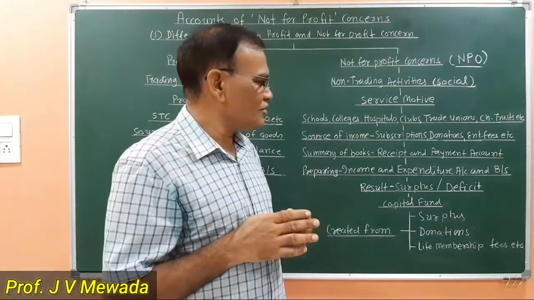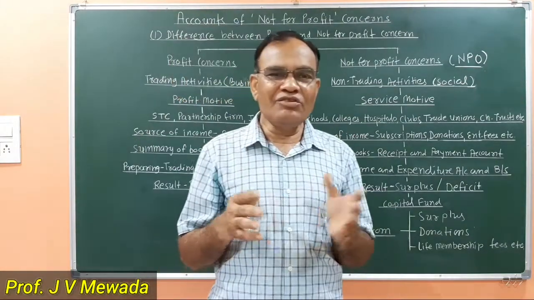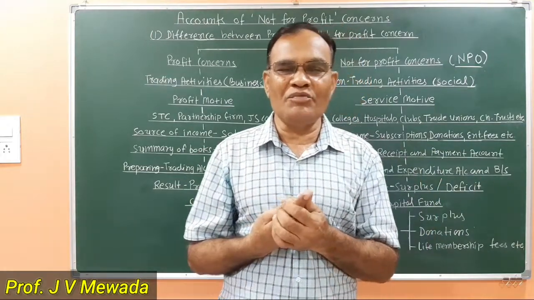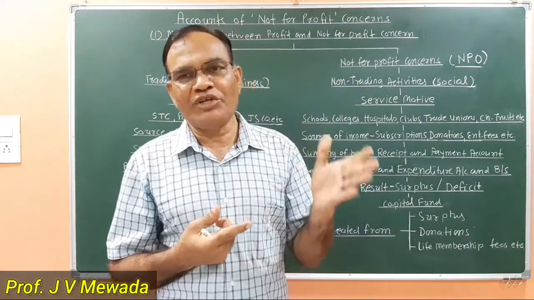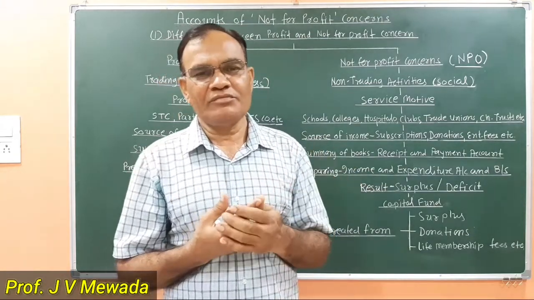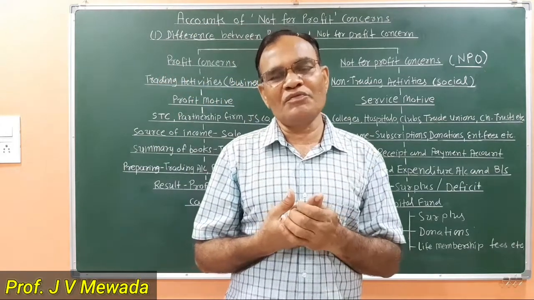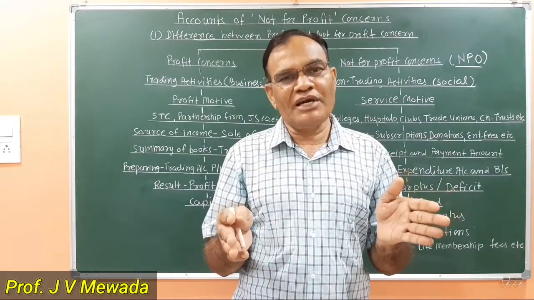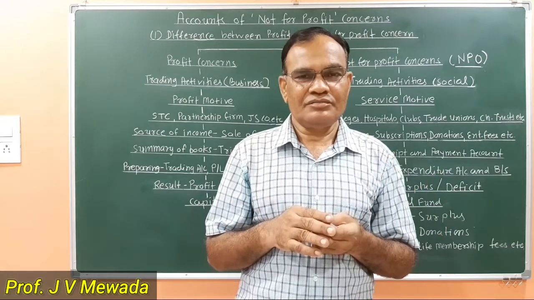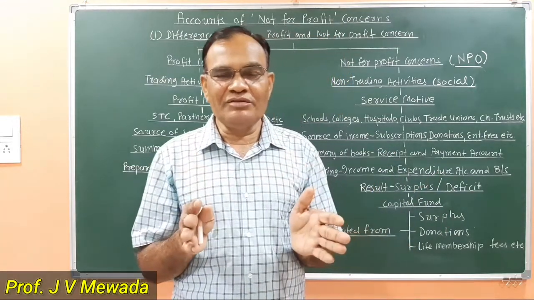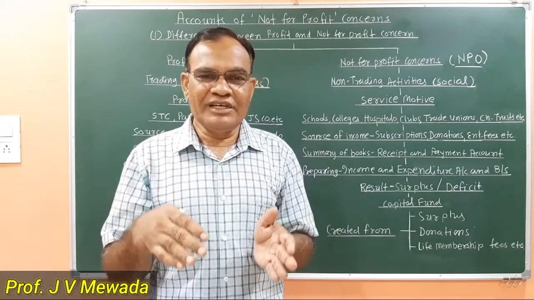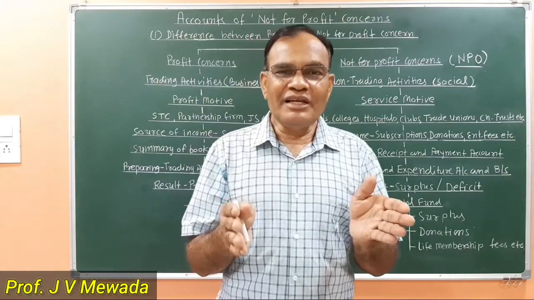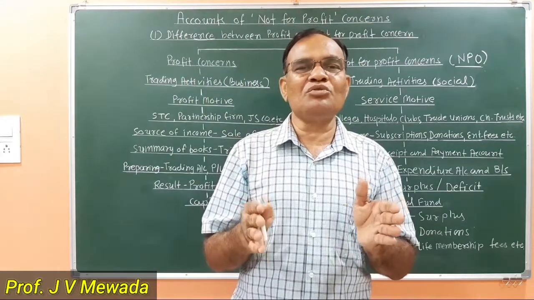So these are the various examples of NPO. And the source of income of these NPOs is not selling goods. So how are they collecting the amount? They are collecting amount by way of subscription, by way of donation, by way of entrance fees, and there are many more sources of income that we'll see later on. And they are also supposed to prepare books of account. At the end of the year, they are supposed to close the books of account, and they prepare one account which is known as receipt and